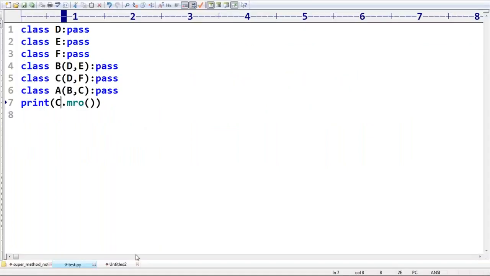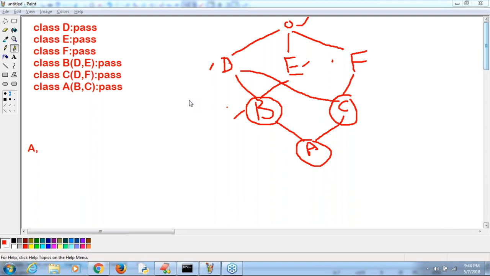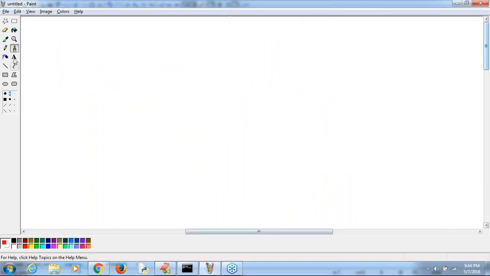Suppose you are going to consider bigger diagrams, sir. O contains A, B, C, and then D is available.